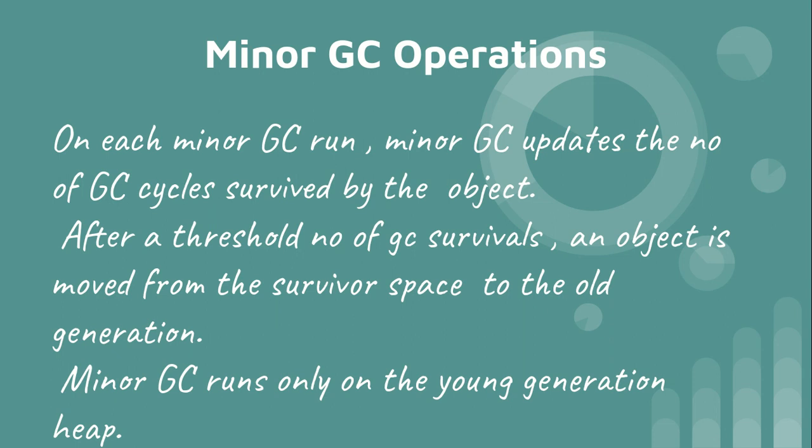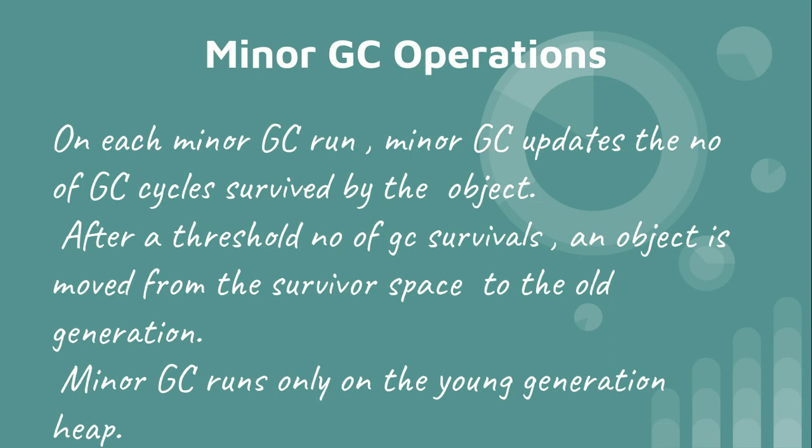When is that value used? After a certain number of GC survivals, an object is moved from the survivor space to the old generation. Let's say you have that threshold set as 5. So if an object has survived 5 GC runs, it will move to the old generation.